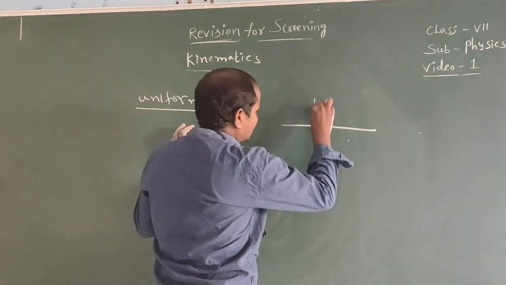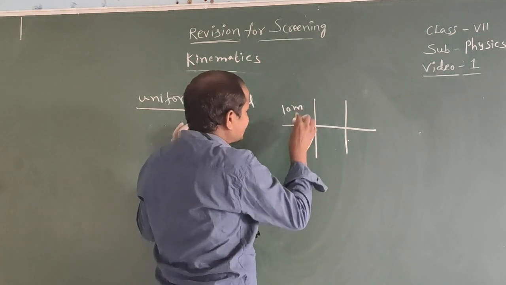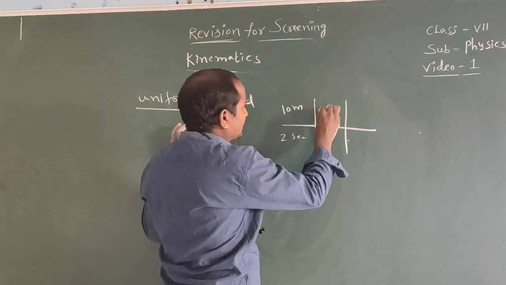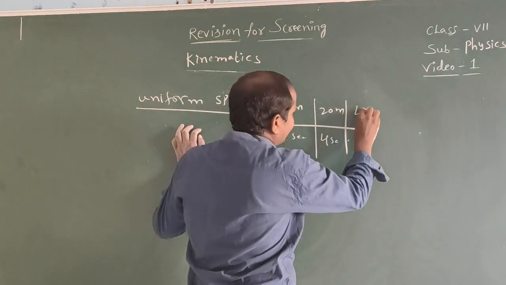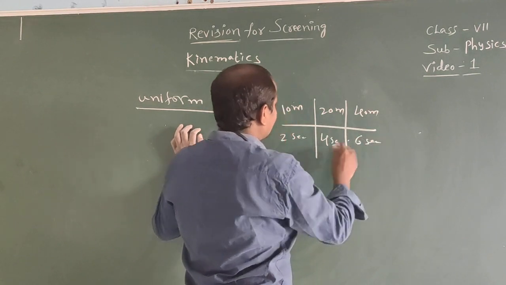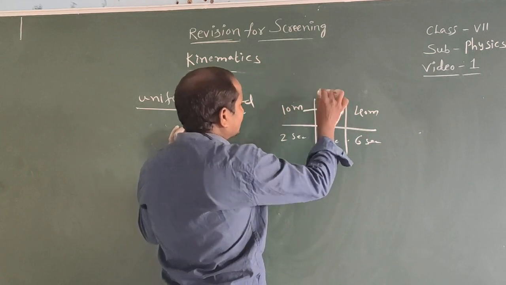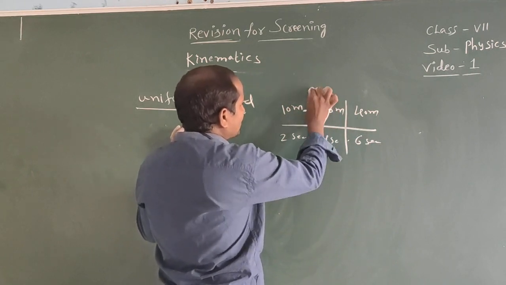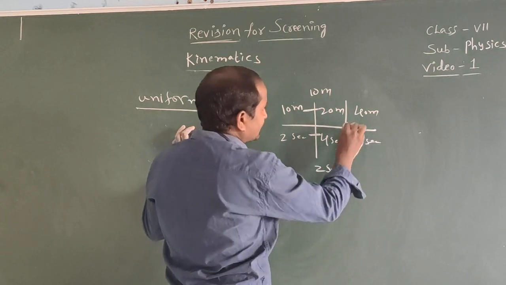For example, the body covers 10 meters in 2 seconds, 20 meters in 4 seconds, and 30 meters in 6 seconds. So here the distance difference equals 10 meters, and the time difference equals 2 seconds.